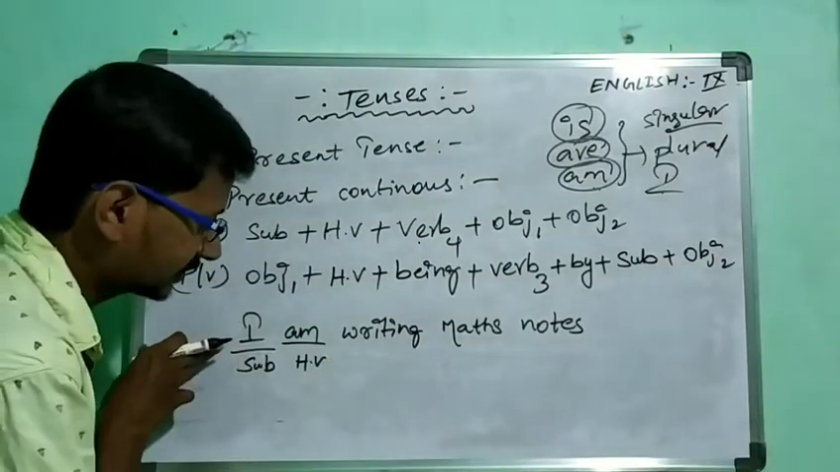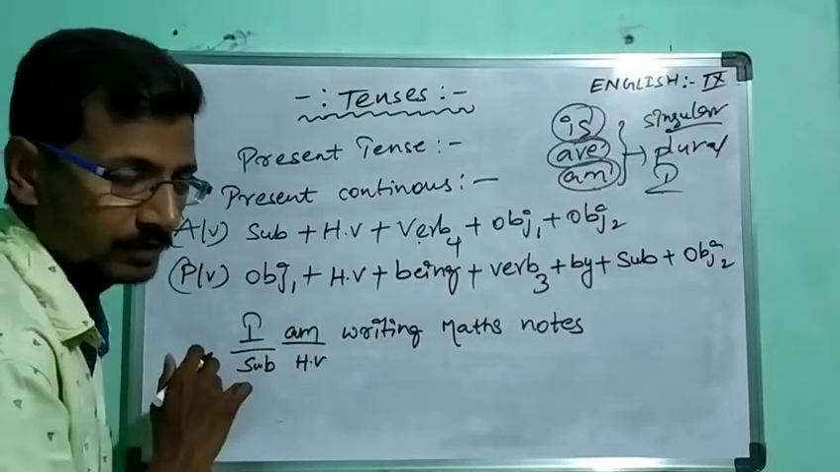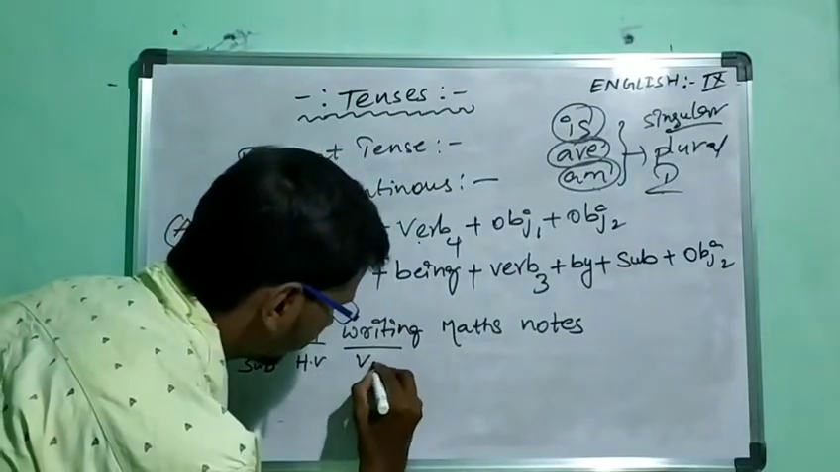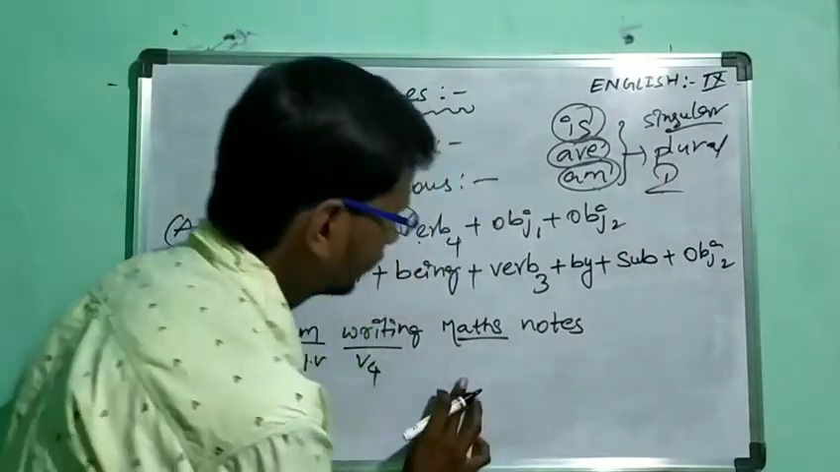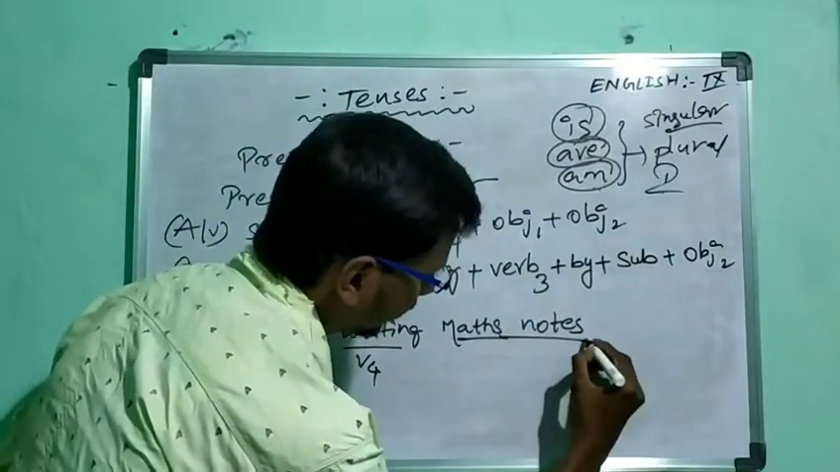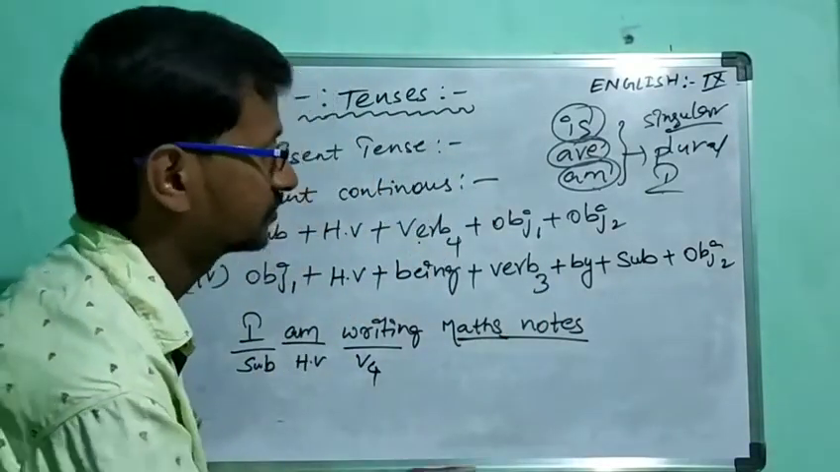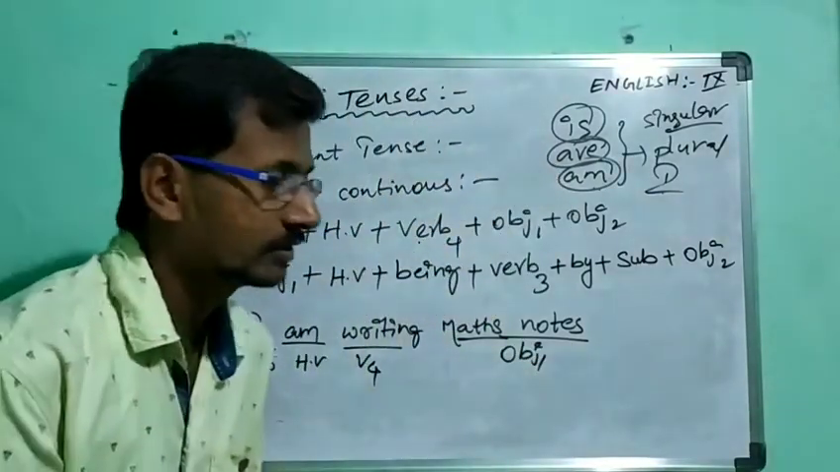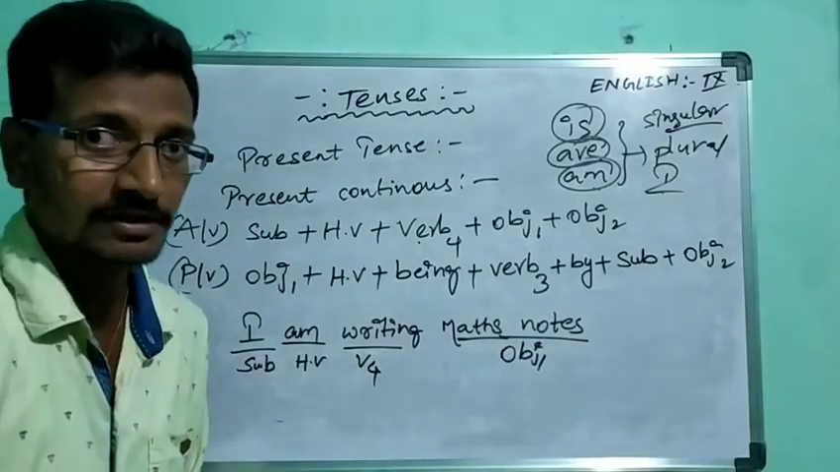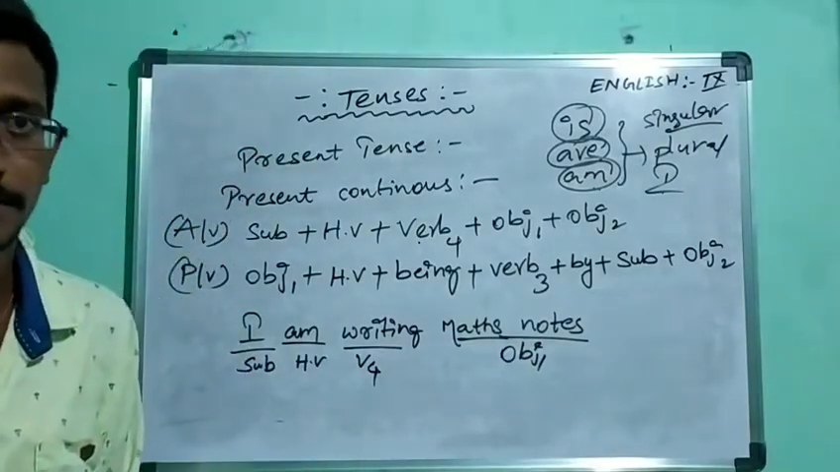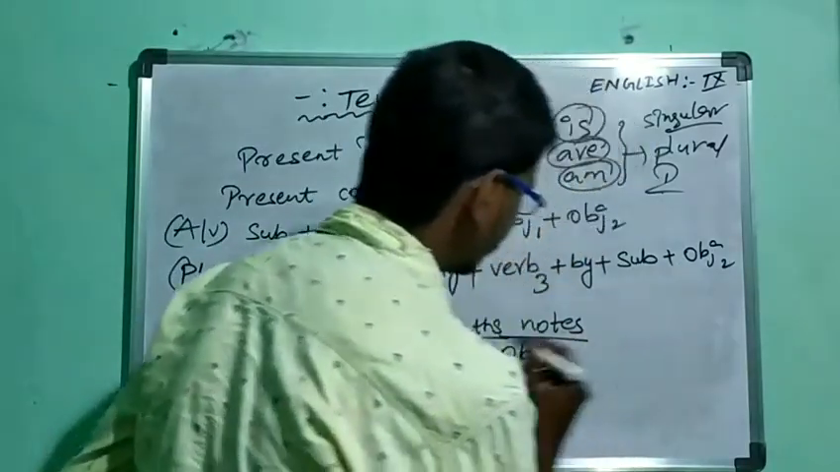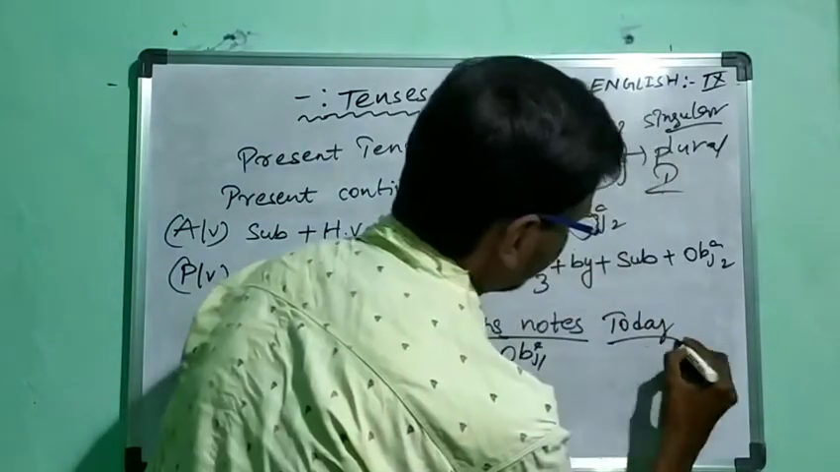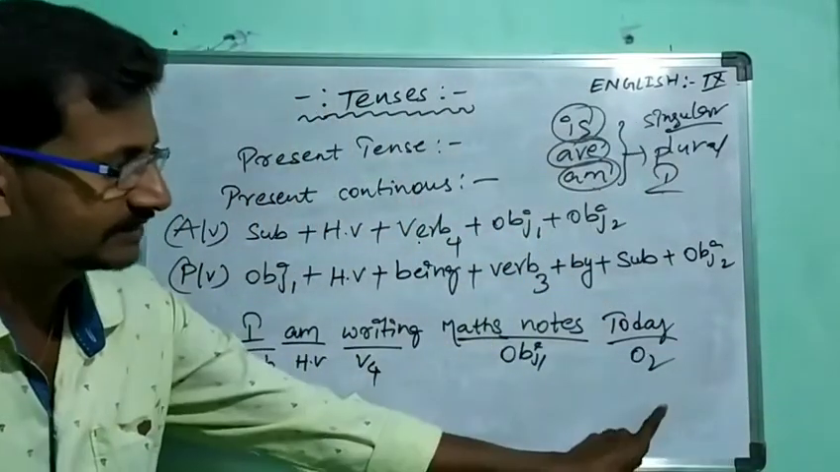We are having subject, that is I. So we are having am. Then next, what is this? Writing. Writing is a verb 4. Then next, maths notes, that is object 1. You may ask, so you are not writing object 2. So let us take object 2 also. I am writing maths notes today. This is the object 2.